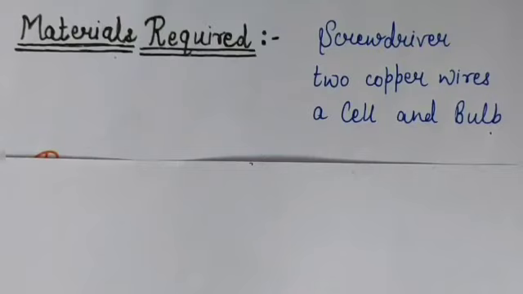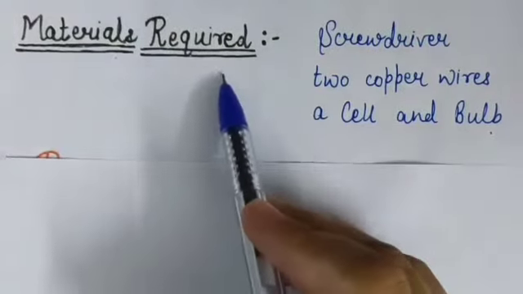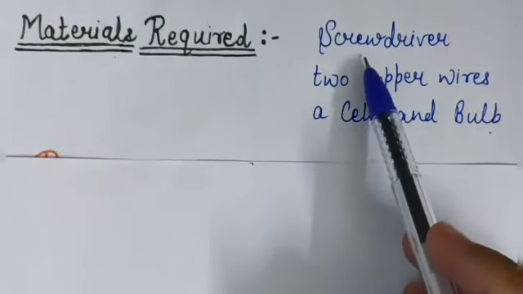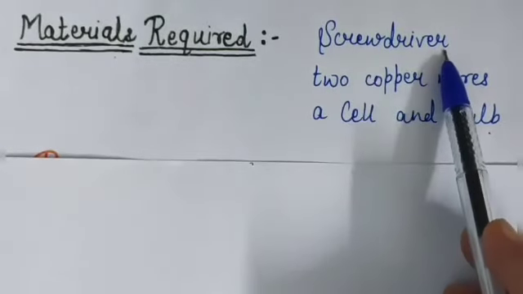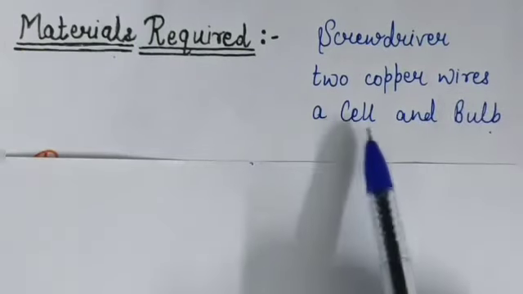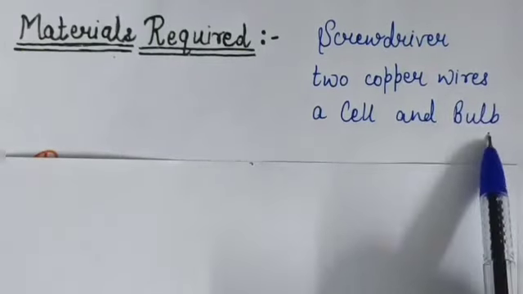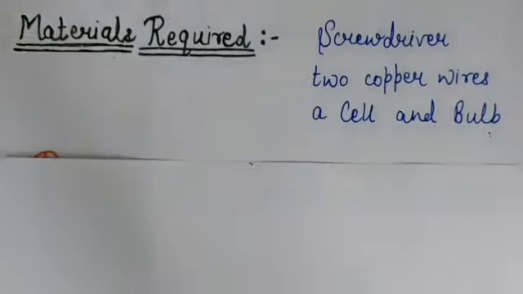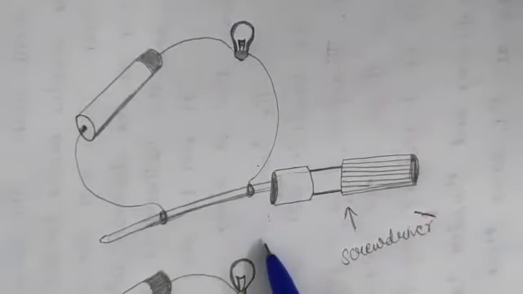So students, now we will perform an activity to check whether the given materials are insulators or conductors. For doing the activity, the materials required are: a screwdriver, 2 copper wires, a cell and a bulb. Make a circuit as shown in this picture.